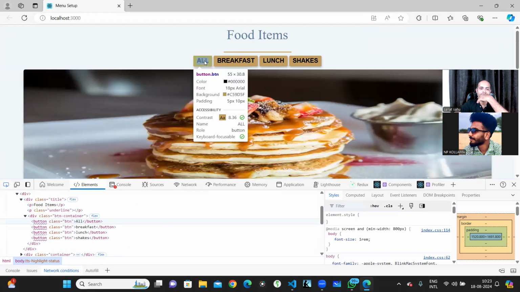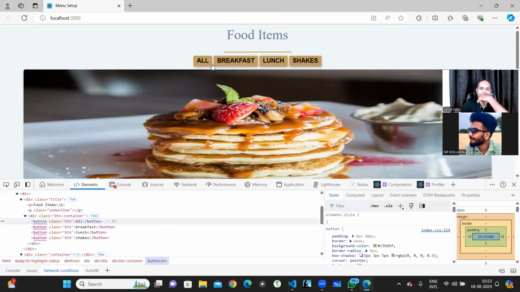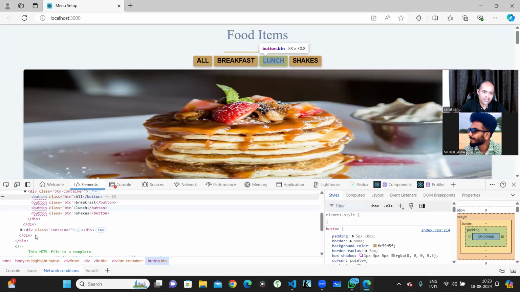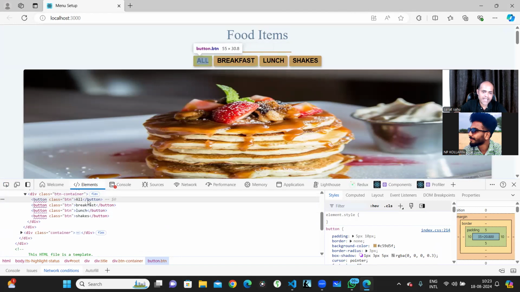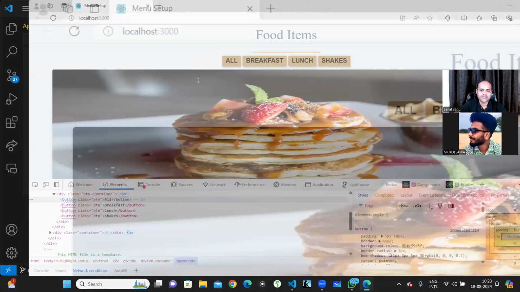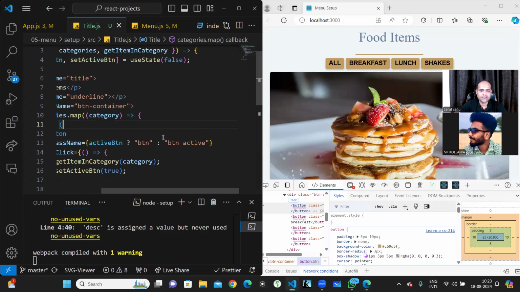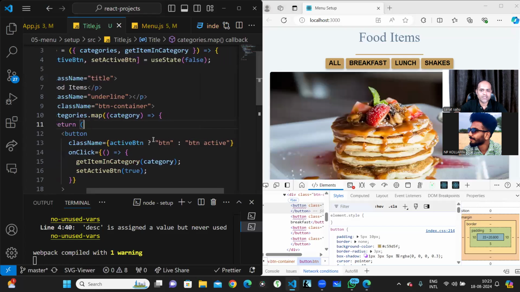But is it working properly? Okay, it's not setting up the active class immediately. For that reason it is not visible. I am expecting that the active will be added as a class, but it is not getting added. Okay.